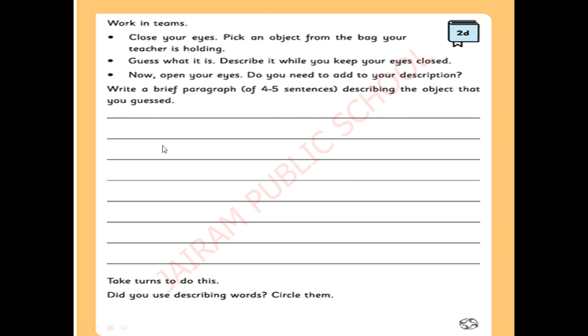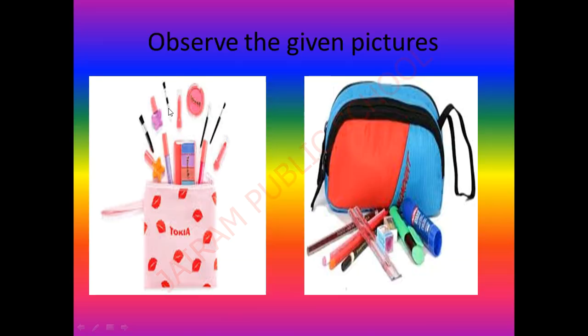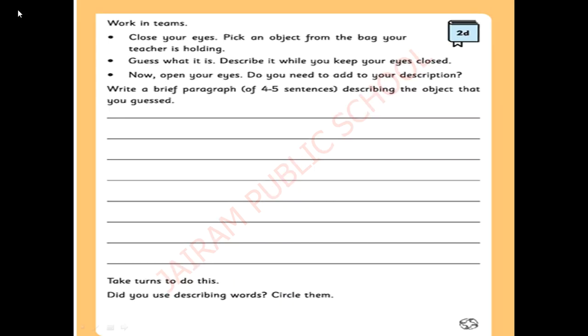Okay, dear, see here. What you have to do is, see these pictures, observe the pictures and see what all the things in the picture are, and you have to remember that. Now what you have to do is mention the things you saw one by one.